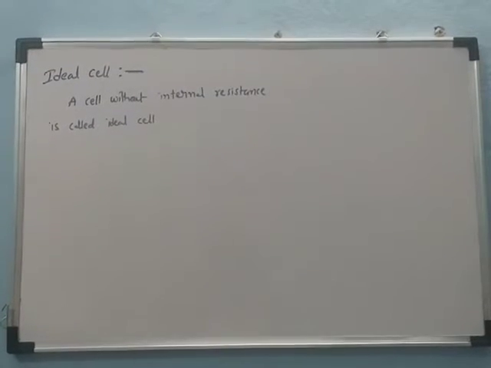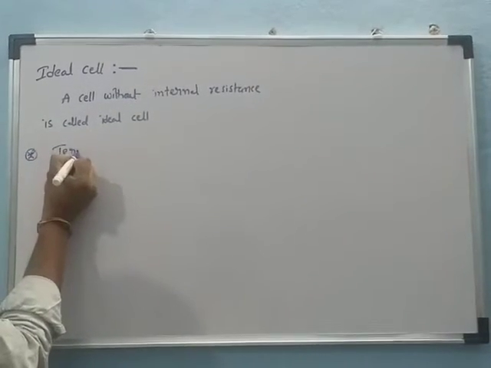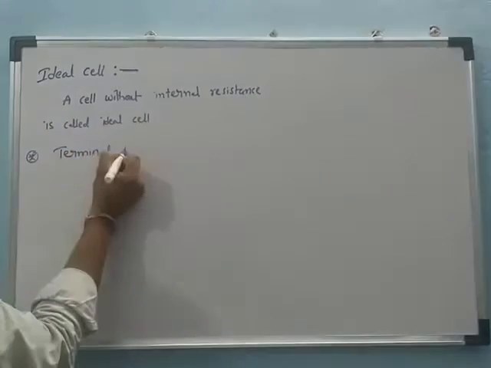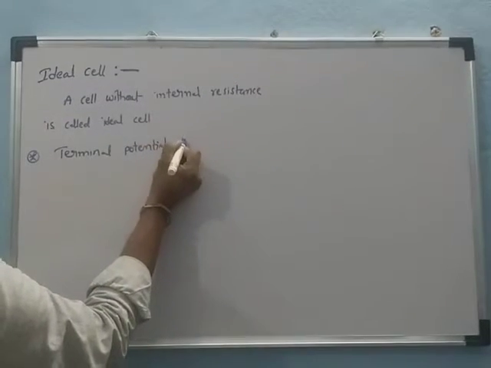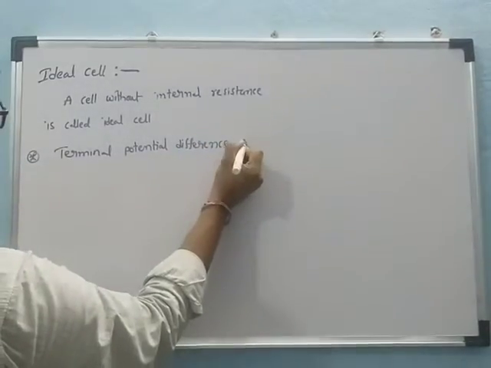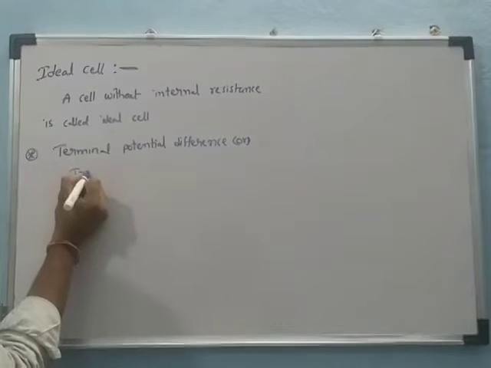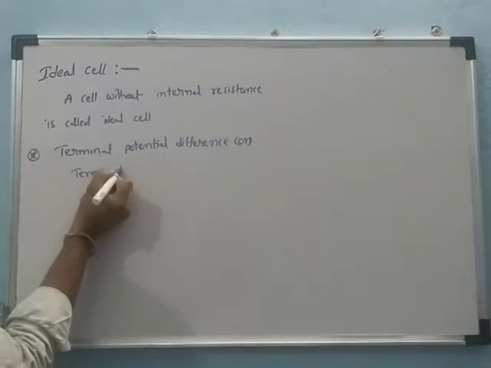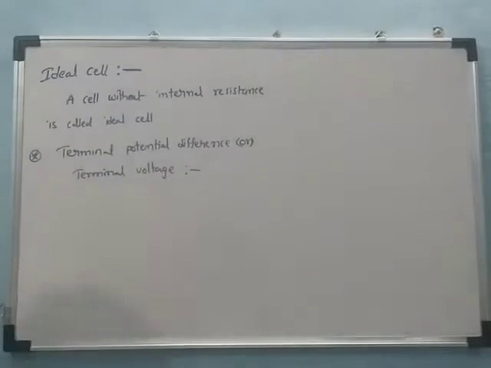Now next we are discussing terminal potential difference, or terminal voltage. So what is the next topic we're discussing?